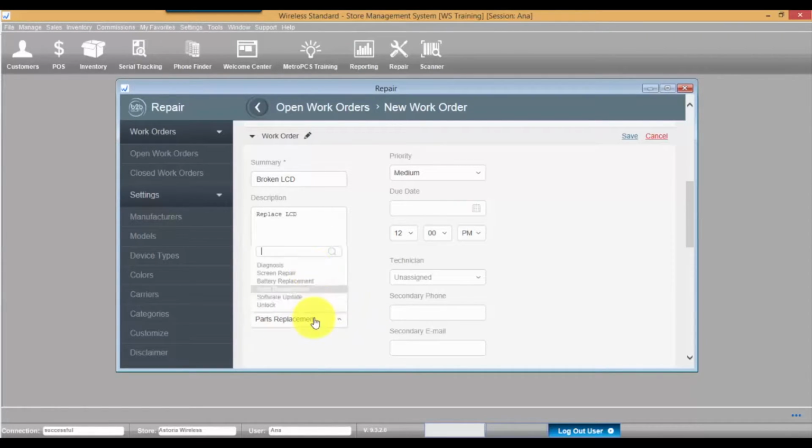Select the service type to be done. You may specify priority, due date, and time, and assign a technician or leave this work order unassigned. There's also an option to add a secondary phone and email address. Click Save.